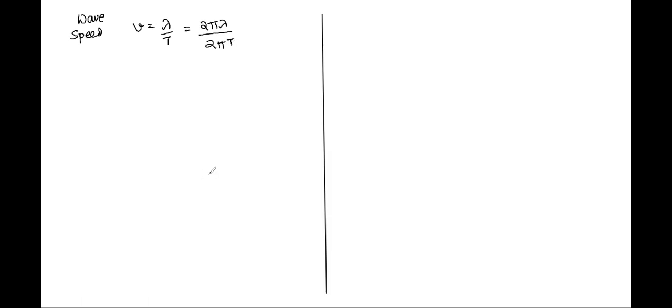Take 2 pi by T together, so you have 2 pi by T into lambda by 2 pi.